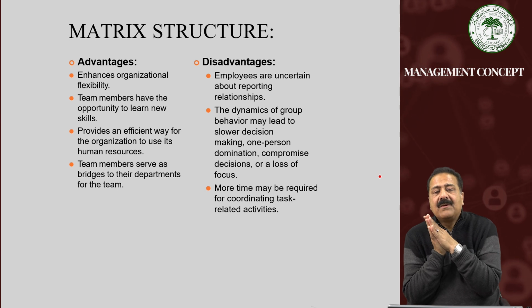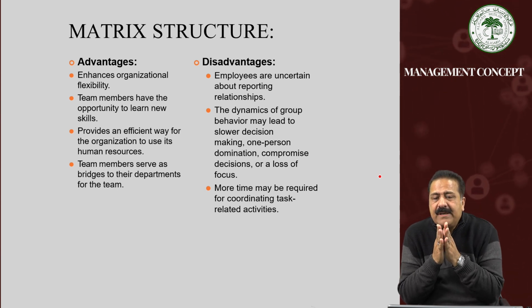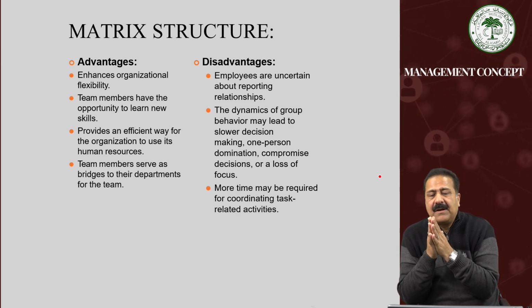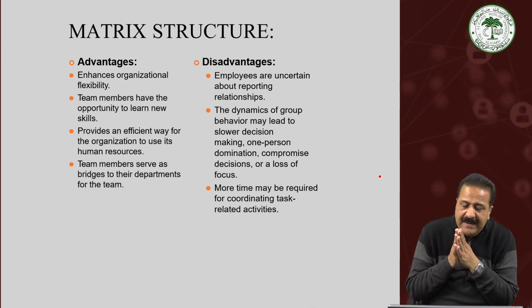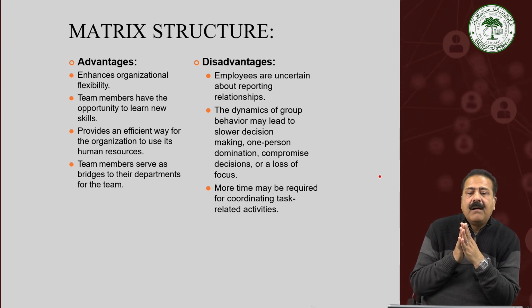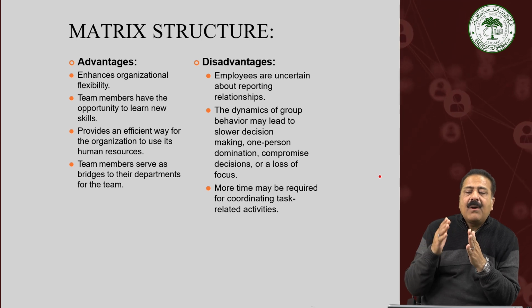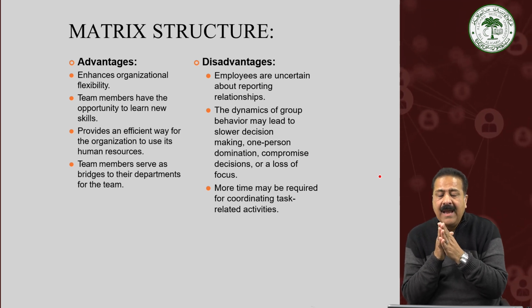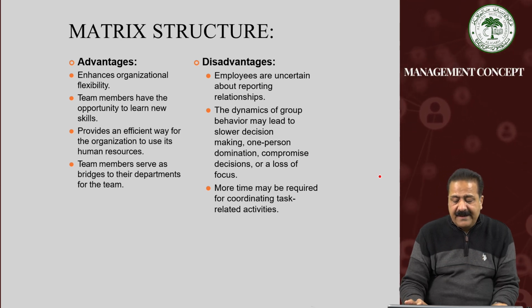The other side, which consists of the disadvantages part, people say employees are uncertain about reporting relationship. This is one of the drawbacks of the matrix structure. The dynamics of group behavior may lead to slower decision making, one person domination, compromised decisions, or loss of focus in case of the matrix structure, and many times may be required for coordinating task related activities.